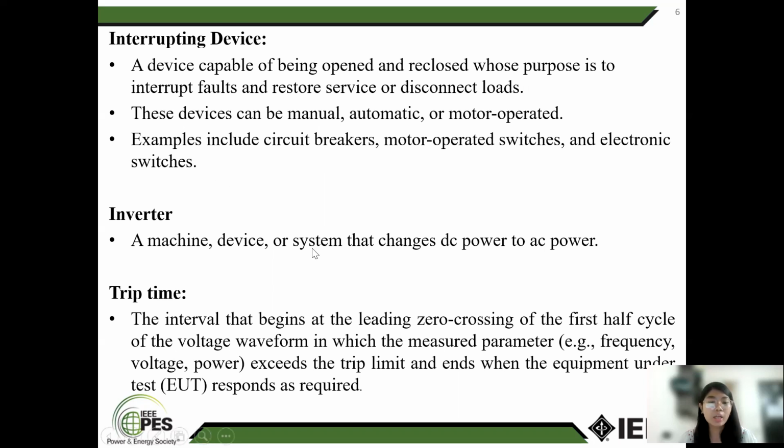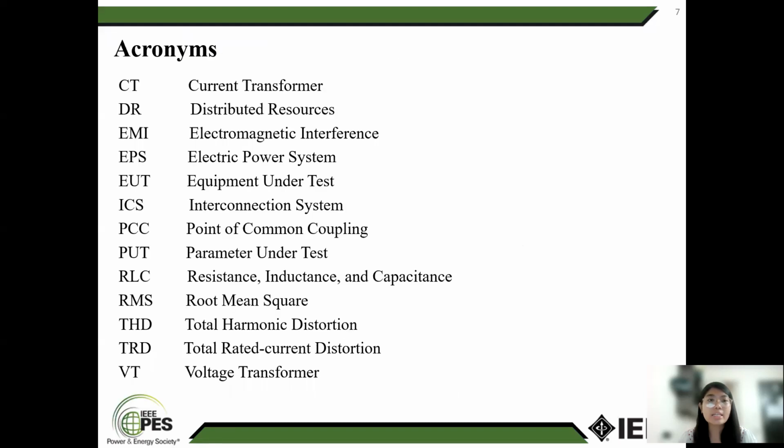Trip time: the time when one measures the frequency, voltage, or power that exceeds the trip limit. It is the interval between the leading zero crossing of the cycle of the voltage waveform and when the equipment under test, EUT, responds as needed.